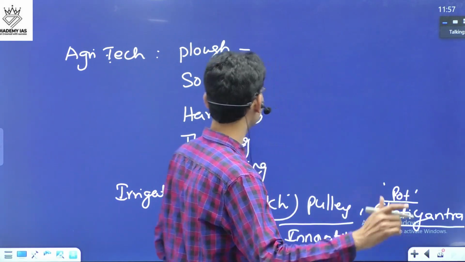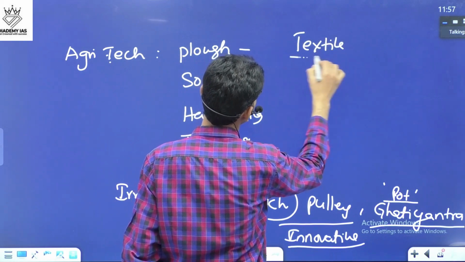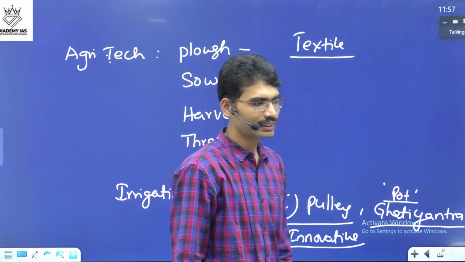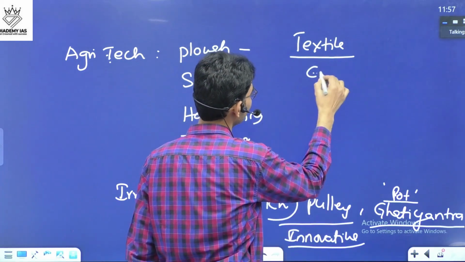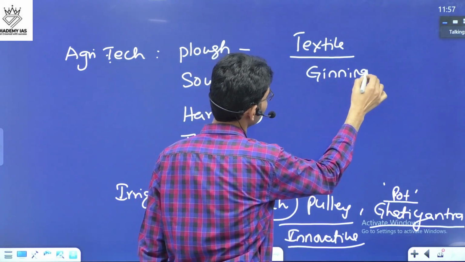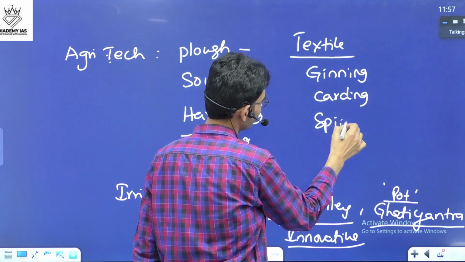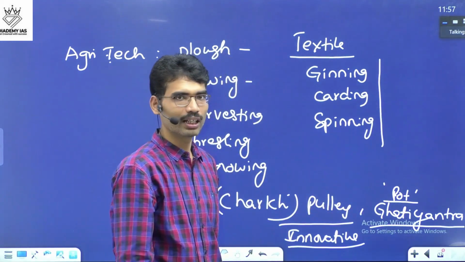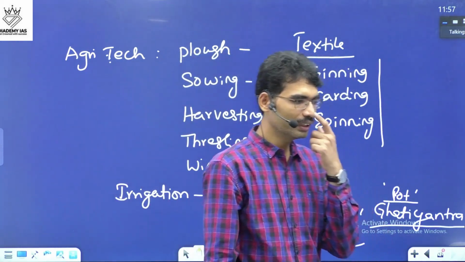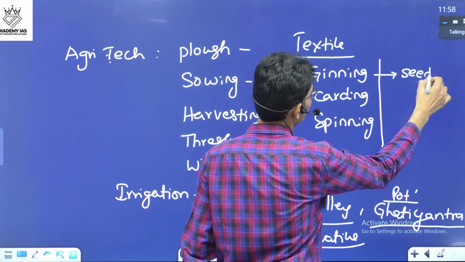Now when it comes to textile, and textile means ginning, carding, spinning. This is the technology that is available. And ginning means seed extraction. Cotton seed.